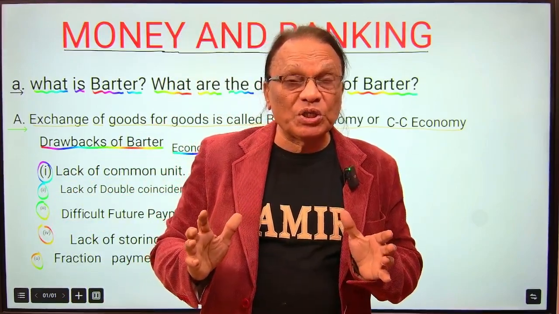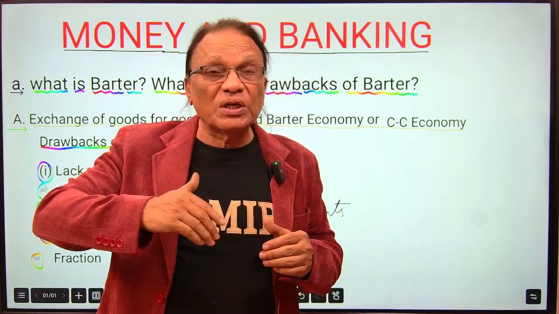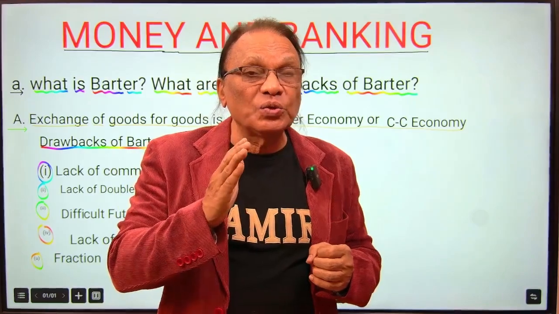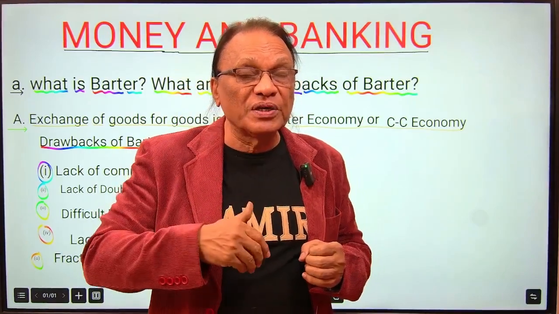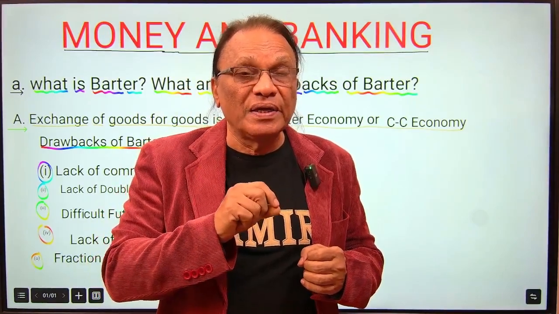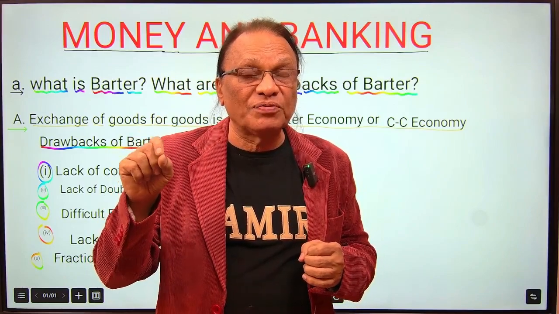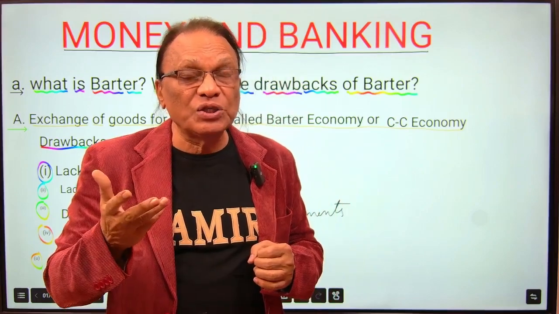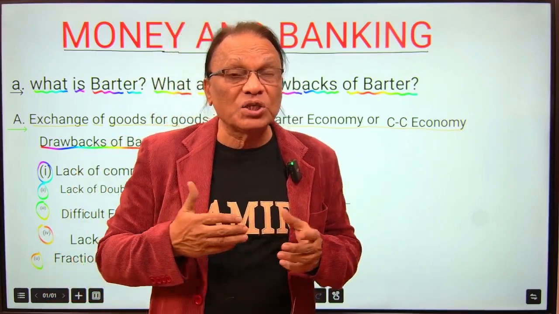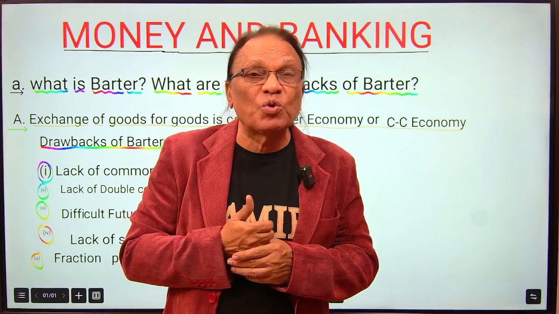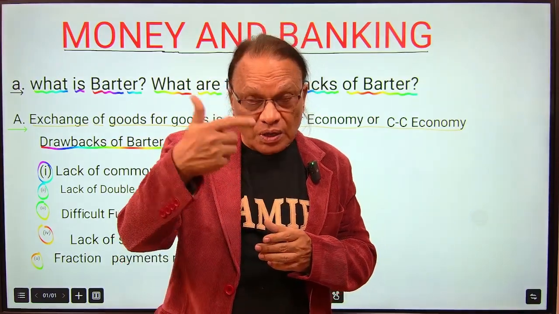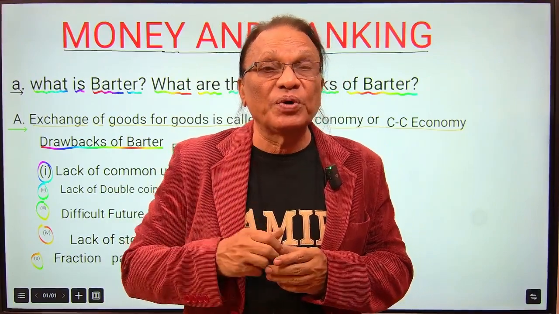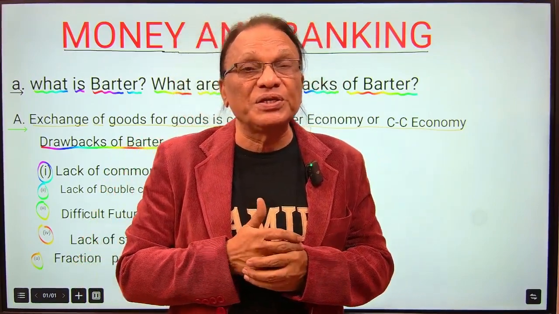So in the board examination, they won't ask you all the drawbacks of the barter system as one question. It becomes too lengthy. They divide it into small parts, maybe for 3 marks. They can ask you to explain the drawback of lack of double coincidence of wants in the barter system and how money has overcome it, or the lack of a unit of value, why it is not possible under the barter system and how money has overcome it. This way, so watch other videos too to understand. Write down in your notebook and learn, which becomes much easier for you.